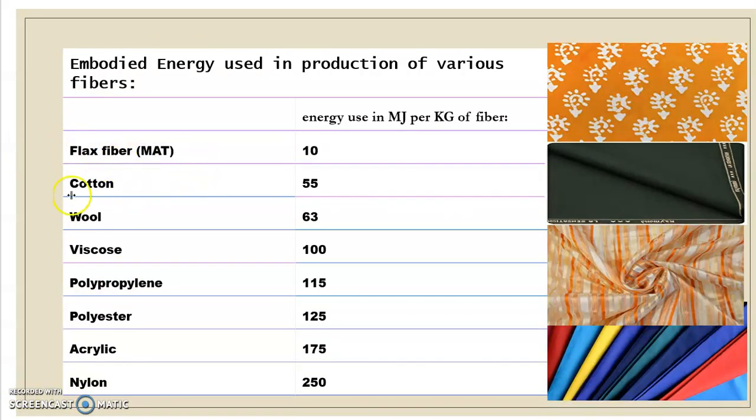Here are a few fibers I have given, showing how much carbon dioxide they are emitting. Here you can see cotton liberates less carbon dioxide than wool, and polyester and nylon liberate the highest amount of carbon dioxide. So we need better technology to reduce the carbon dioxide emission in the manufacturing of polyester and nylon cloths. Here I am giving you the picture. So we should go for cotton.